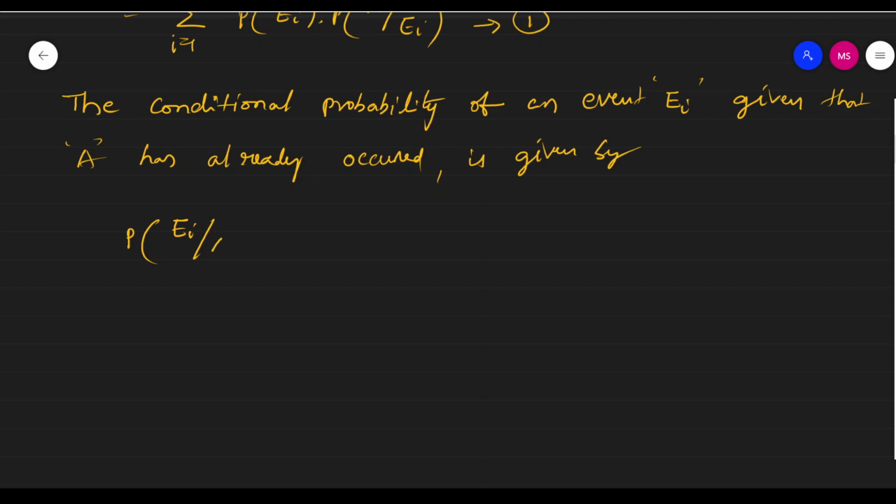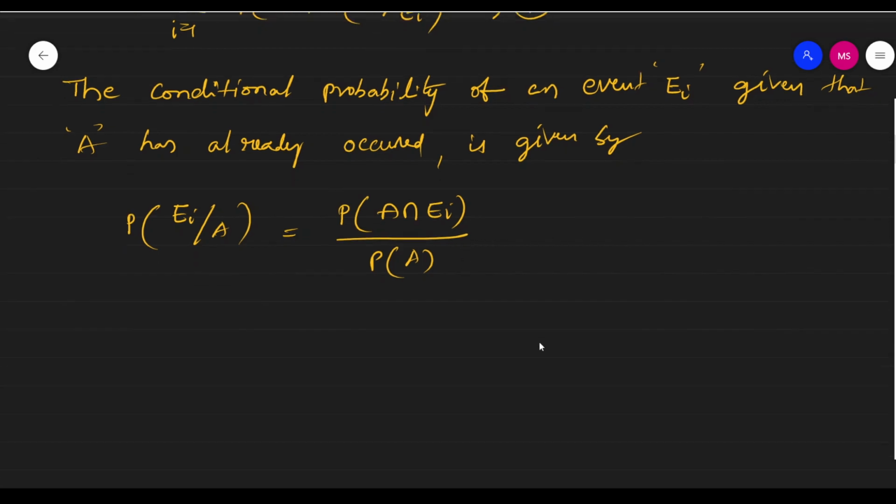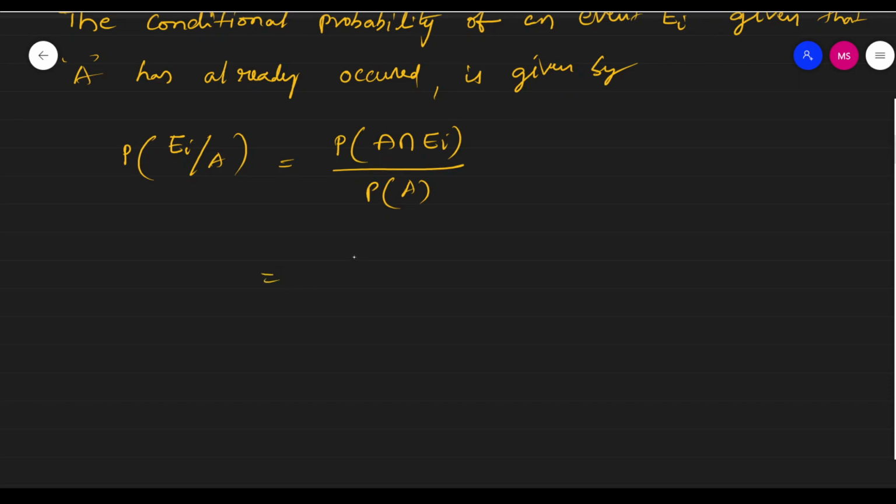P of Ei given A, okay, right? P of Ei given A is equal to, what is the formula? P of A intersection Ei by, what is that? P of A, right? Now the P of A intersection Ei is equal to the formula P of Ei into P of A given Ei, by P of A. Okay, this is equation number 2.